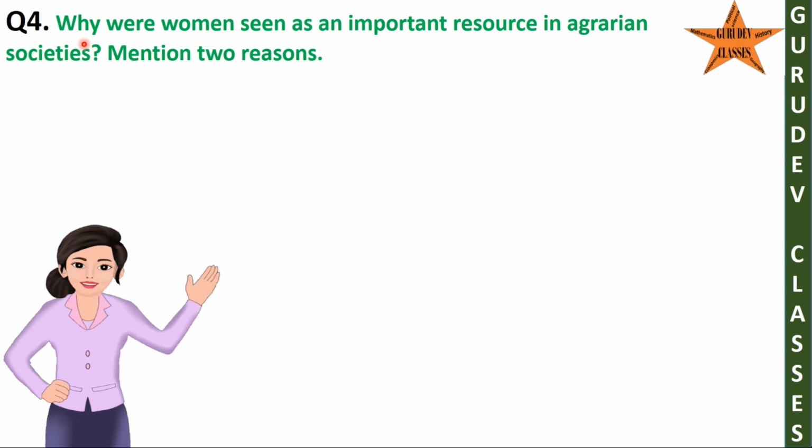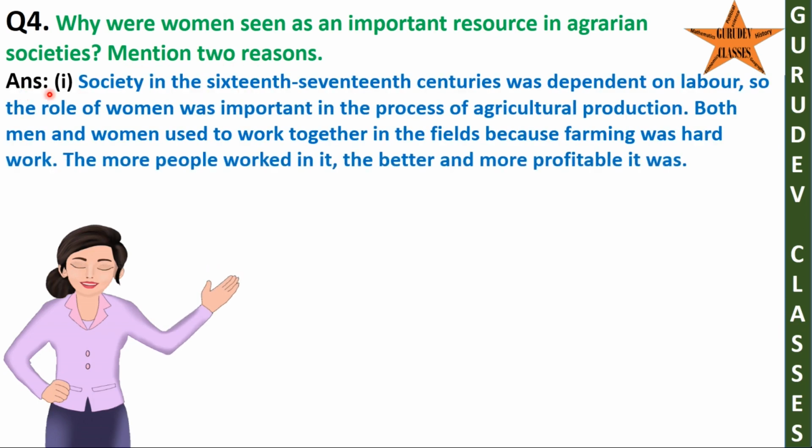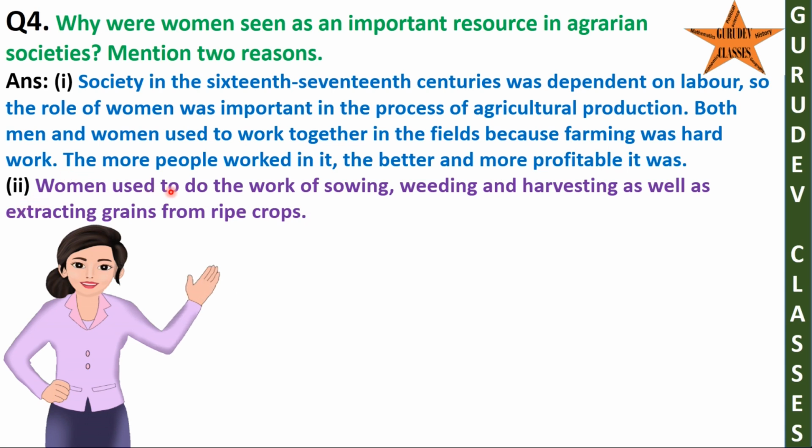Question 4. Why were women seen as an important resource in agrarian societies? Mention two reasons. Answer. 1. Society in the 16th-17th centuries was dependent on labor, so the role of women was important in the process of agricultural production. Both men and women used to work together in the fields because farming was hard work. The more people worked in it, the better and more profitable it was. 2. Women used to do the work of sowing, weeding and harvesting as well as extracting grains from ripe crops.